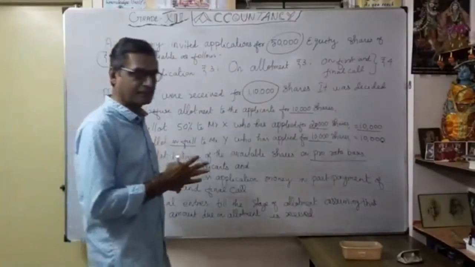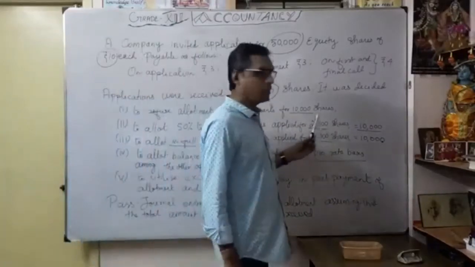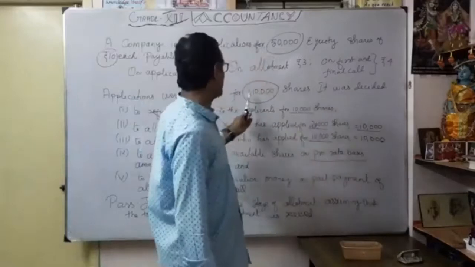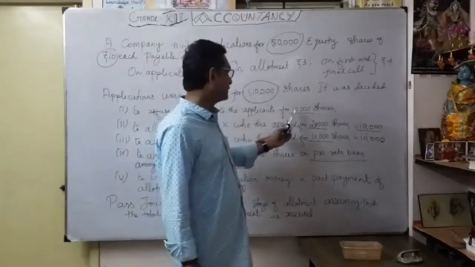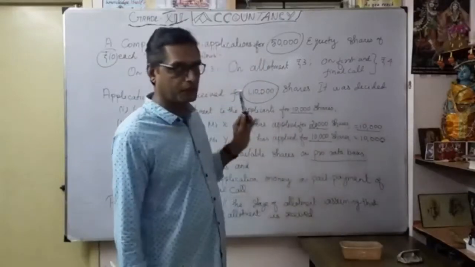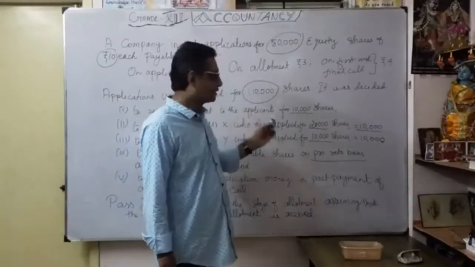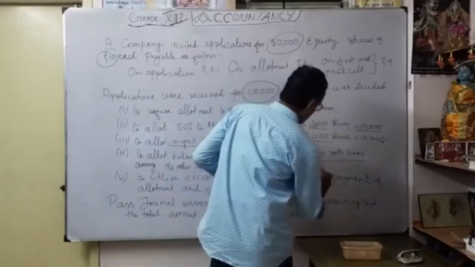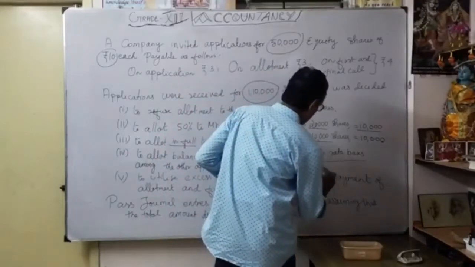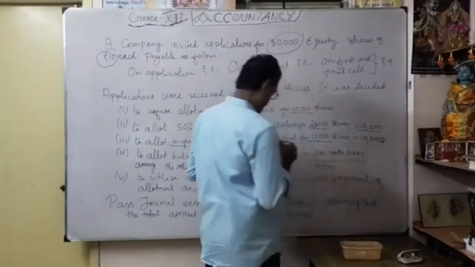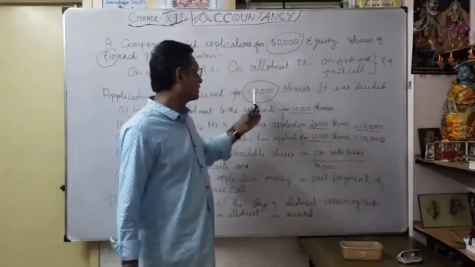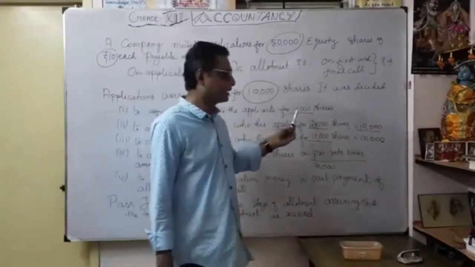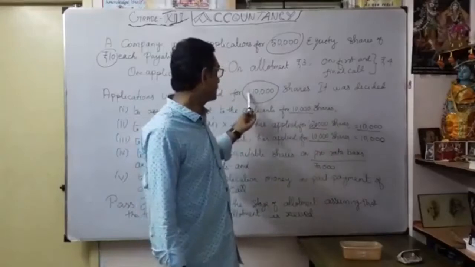Here, let us see what the balance is. Actually, they applied for 1,10,000 shares. Already 10,000 shares were refused, so the balance is 1 lakh.